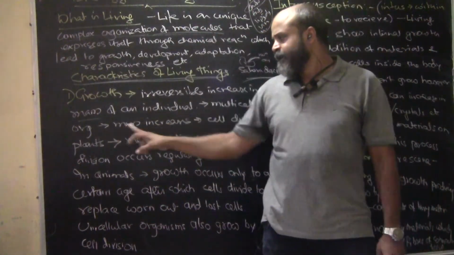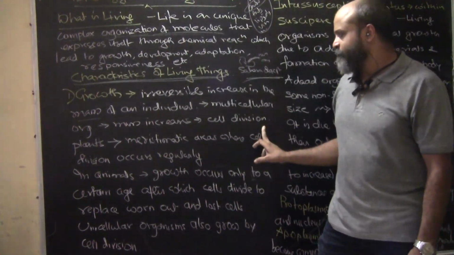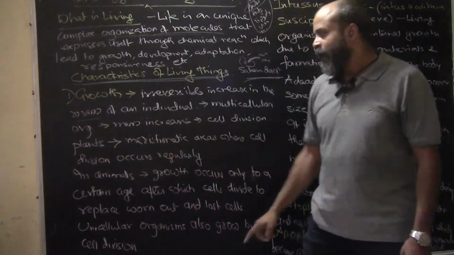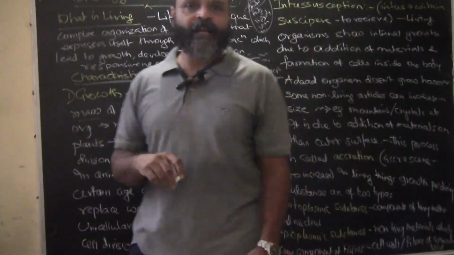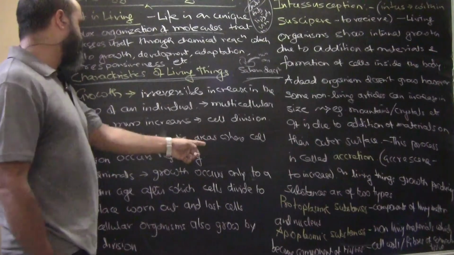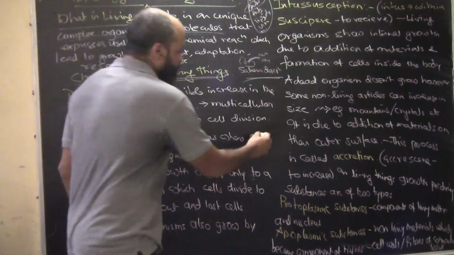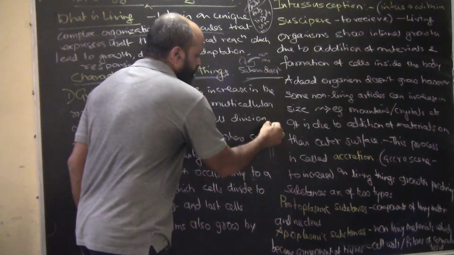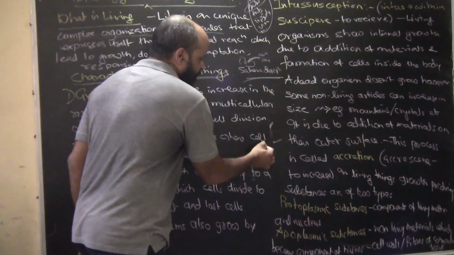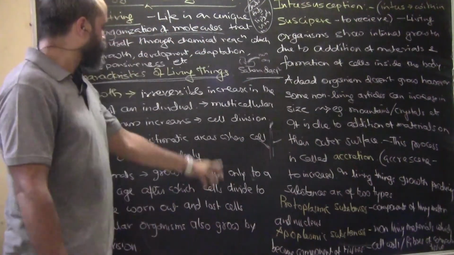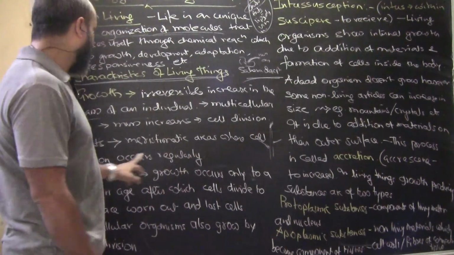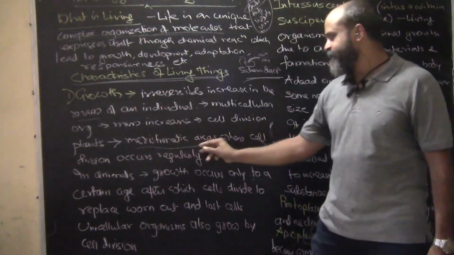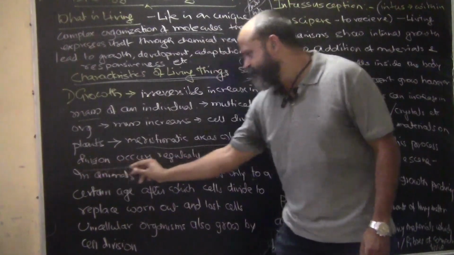So multicellular organisms, their mass increases. Mass increases why? Due to cell divisions. Now plants. So we all know that in plants we have meristematic tissues, meristematic areas where cell division occurs regularly. So let's say this is a plant. Here the meristematic tissues are present, so cell division occurs. In meristematic tissues, the plant's cell division happens regularly. So meristematic tissues are present in plants where the cell division occurs regularly.